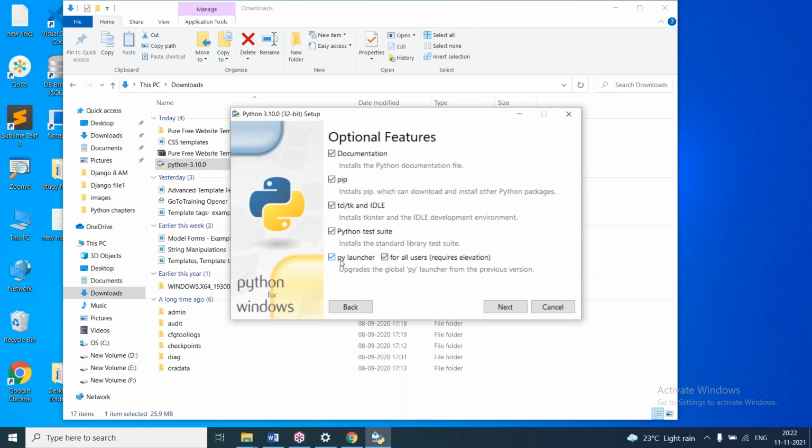And here it will install PyLauncher also. PyLauncher is also like an exe file. It is used to execute Python programs, Python modules. And for all users, it is selected here. Like in a network, any number of users can use it. So here, next.